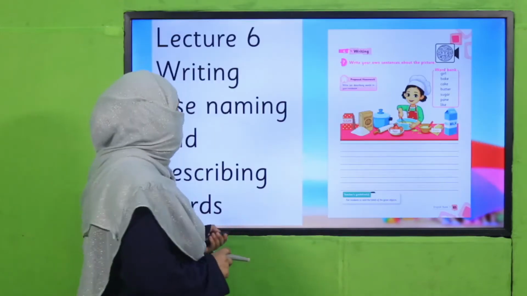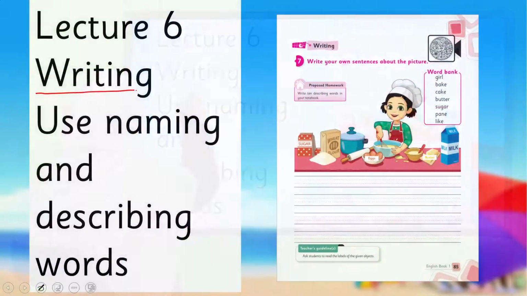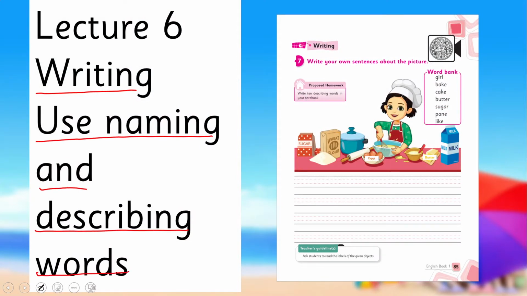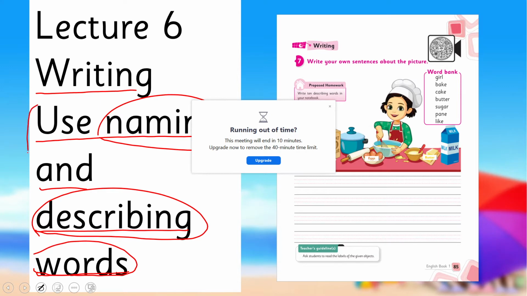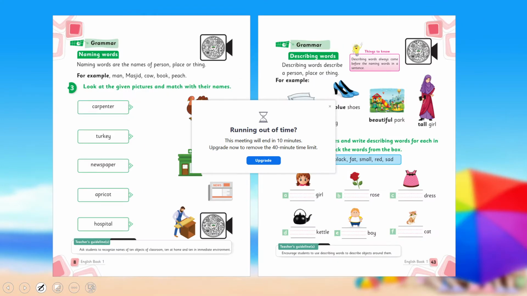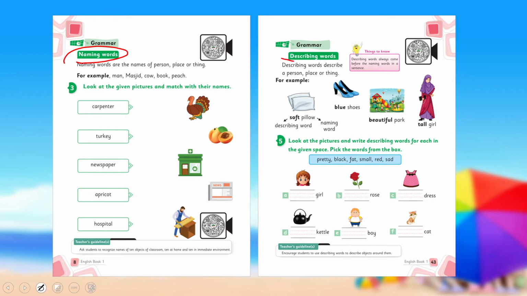Yes, my dear children, today under the title of writing, we are going to learn how to use naming and describing words. Okay, so naming and describing words, how to use them in sentences, we are going to learn today. Before this, I have taught you about naming words and describing words. I hope you remember the concept.